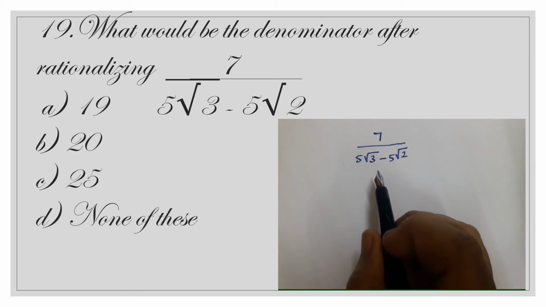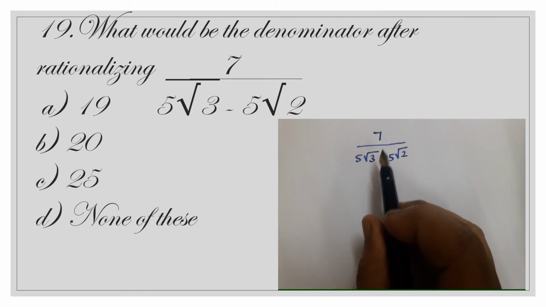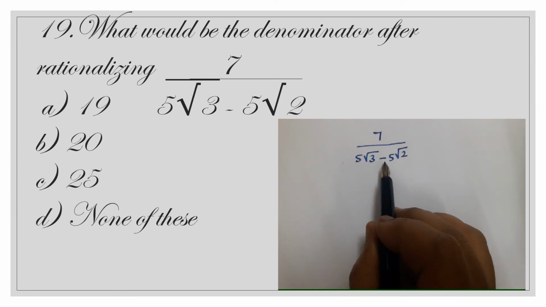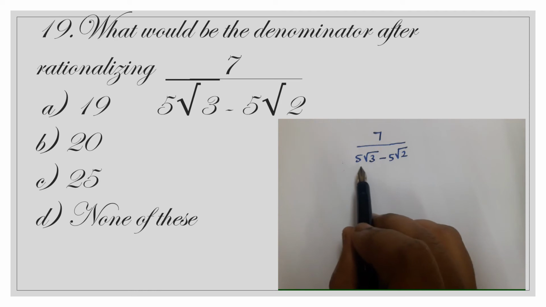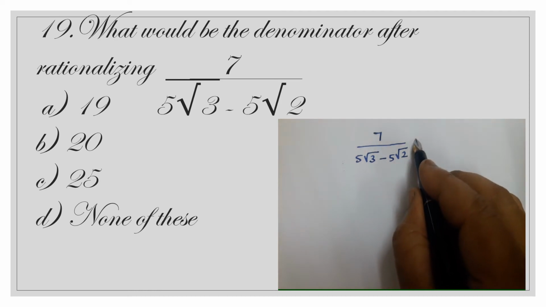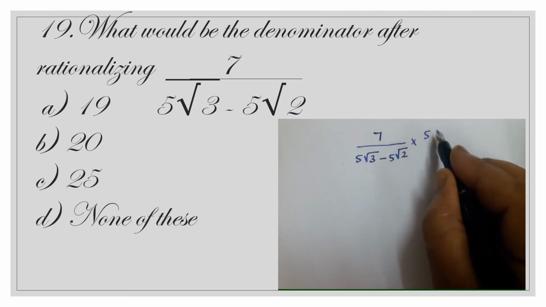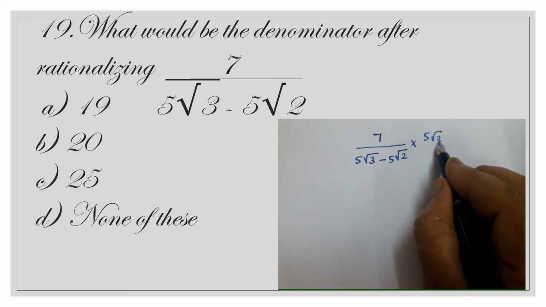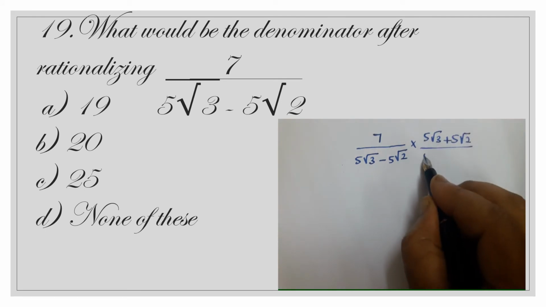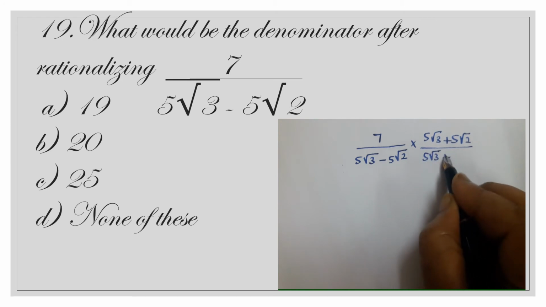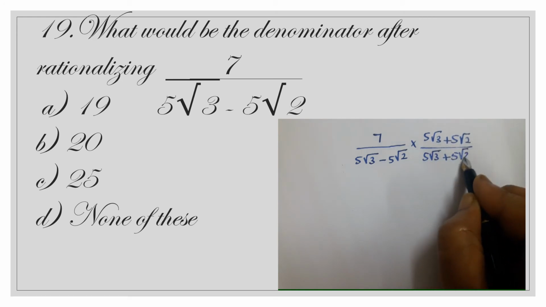What would be the denominator after rationalizing 7 / (5√3 − 5√2)? So the rationalizing factor for this is (5√3 + 5√2) / (5√3 + 5√2).